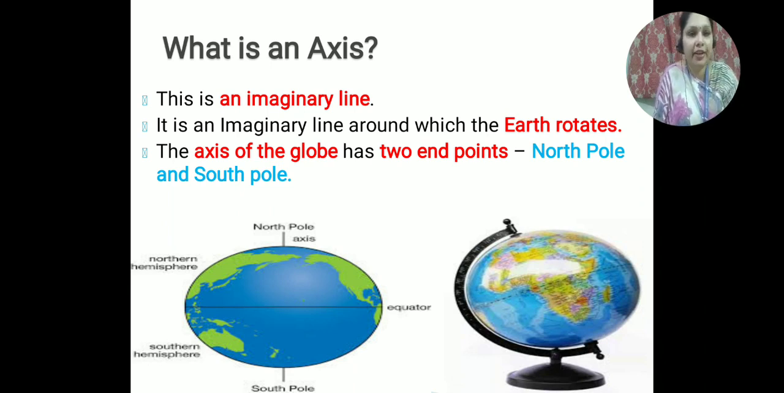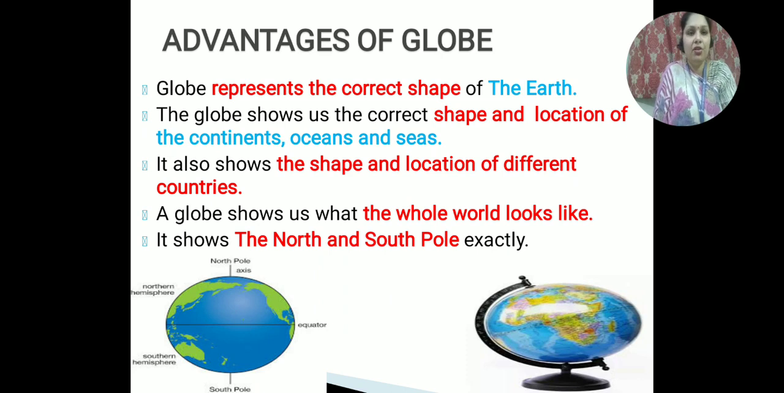As you can see on the left hand side, the picture very clearly reflects that the earth is moving on its axis. The two points on which the axis rests are known as the north pole, towards the north, and the south pole, towards the south. The equator divides the earth into two equal parts, each known as a hemisphere. If we go towards the north, that is the northern hemisphere, and if we go towards the south, it is the southern hemisphere. Now moving further, what are the advantages of the globe?